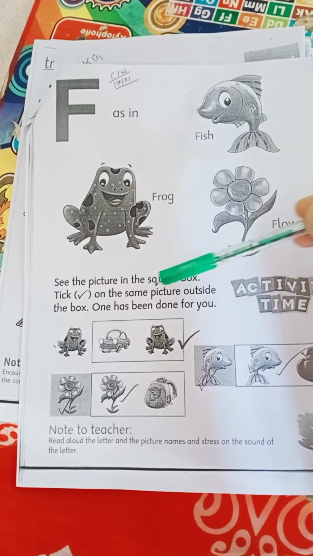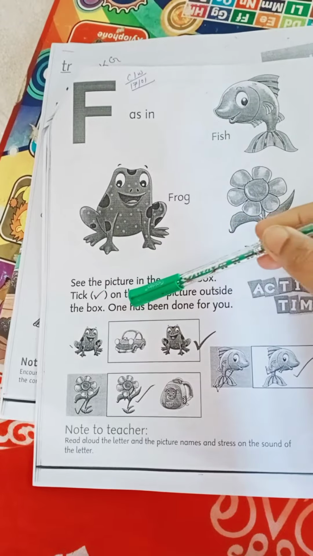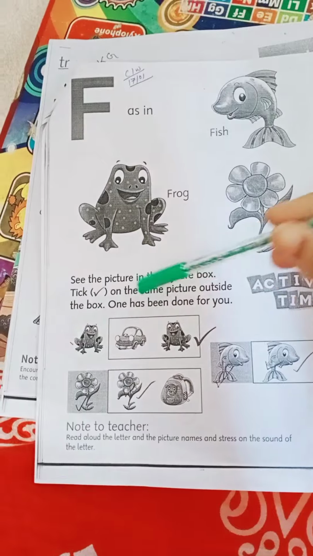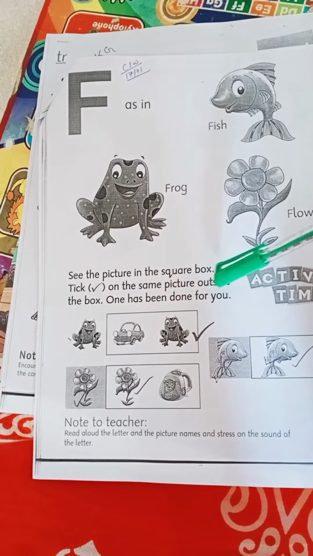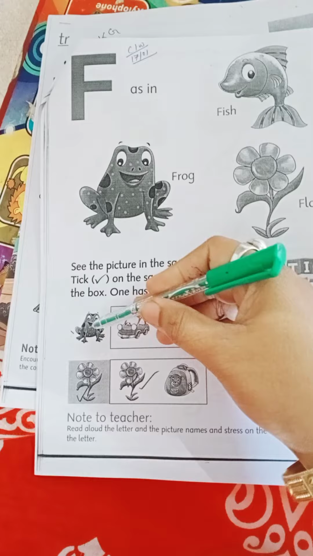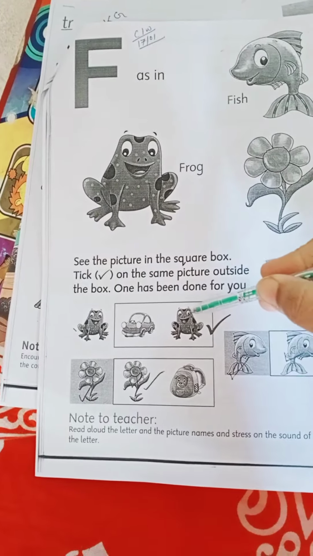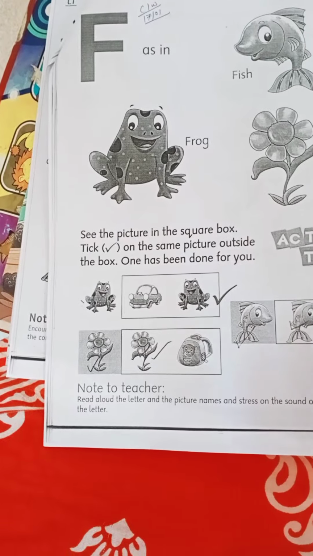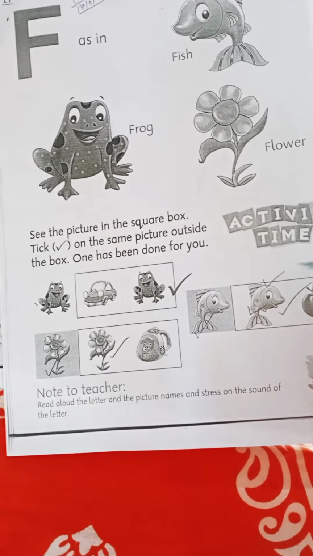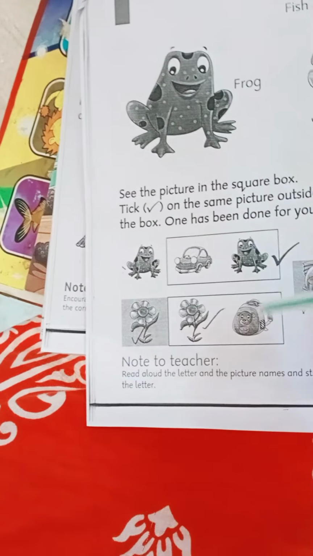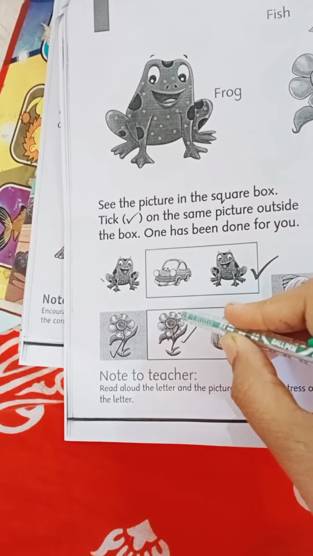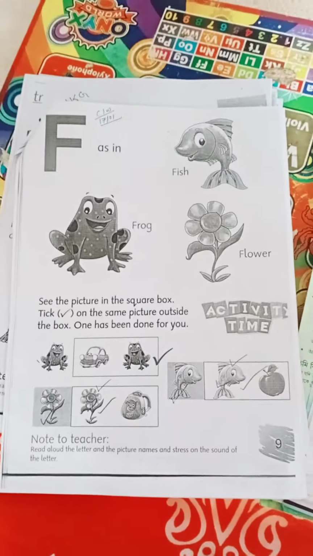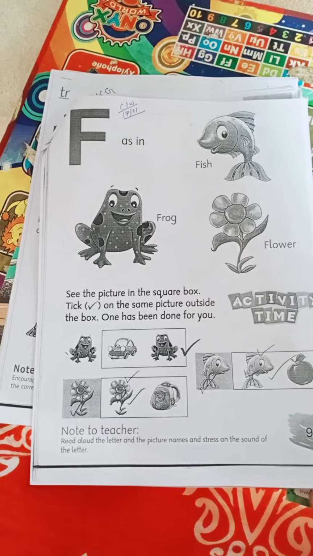Tick on the same picture outside the box on what has been done for you. Okay, same picture, we have to tick on the same picture outside. This is a frog, so we have to tick on the frog's picture. This is a fish, so here will be a tick. This is a flower, so we put tick on this flower. Understood, everyone? Memorize F for. Now turn the page.